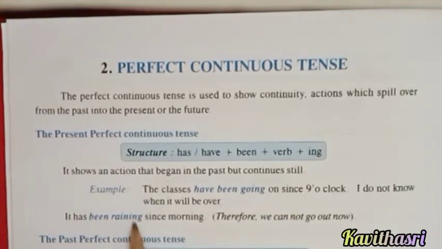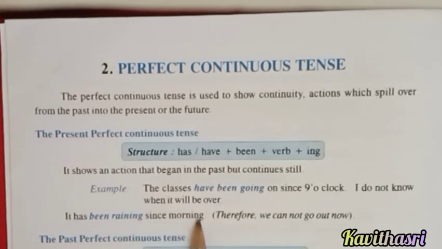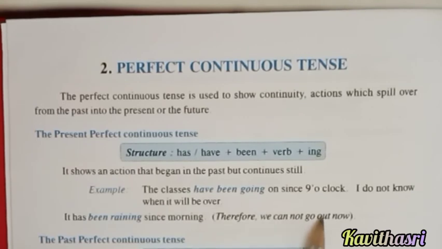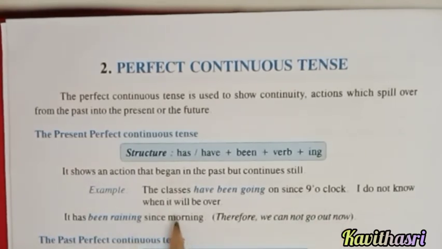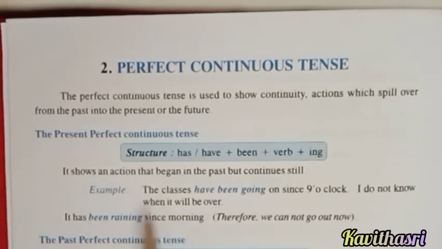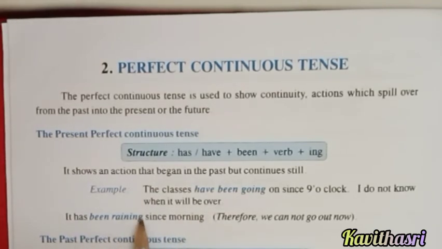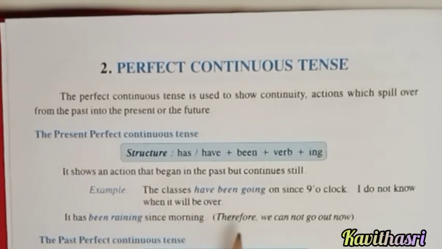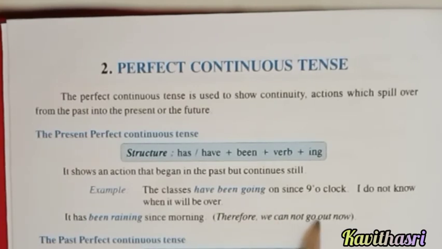It has been raining since morning. Therefore, we cannot go out now. So when did the rain start? It has been raining since the morning. From the morning it was raining, isn't it? Therefore, we cannot go out now.